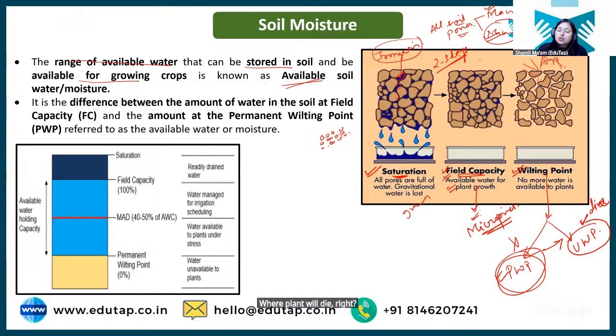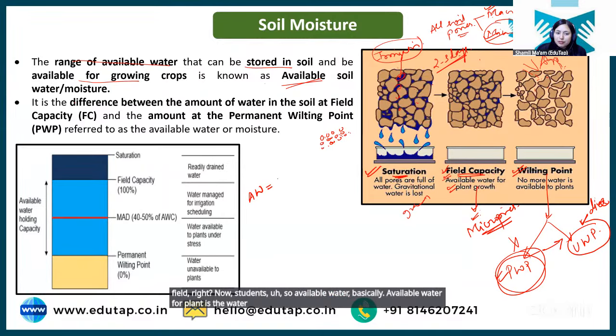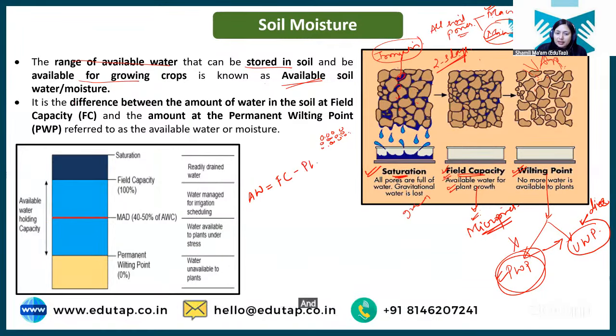So these are different conditions in soil and different situations that arise in soil after you irrigate the field, right? Now, students, available water for the plant is the water in between field capacity and permanent wilting point.